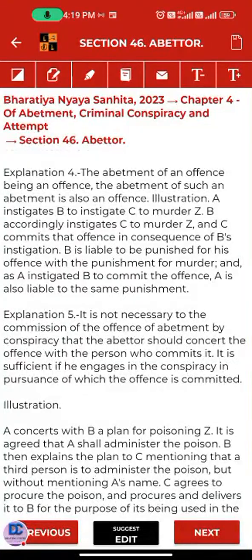I will read it, it will be clear. The abatement of an offense being an offense, the abatement of such an abatement is also an offense.